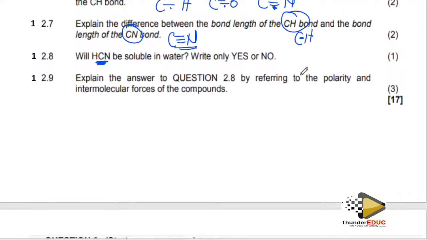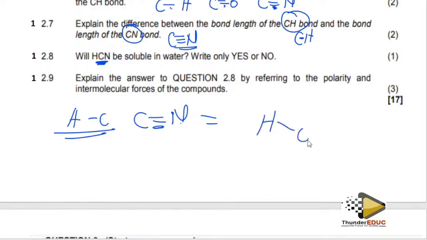So we have said it's referring to the polarity. The electronegativity of hydrogen and carbon is lower than the electronegativity of carbon and nitrogen, making the molecule polar. Hence, there will be an intermolecular force of attraction between this molecule and the water molecule. Hence, it's going to become soluble.